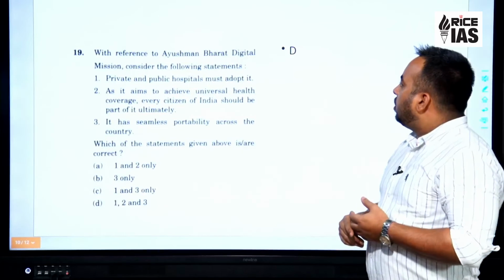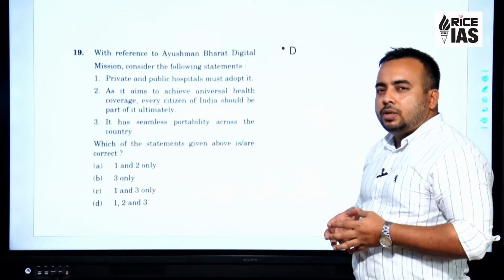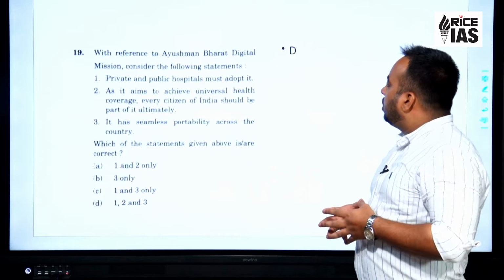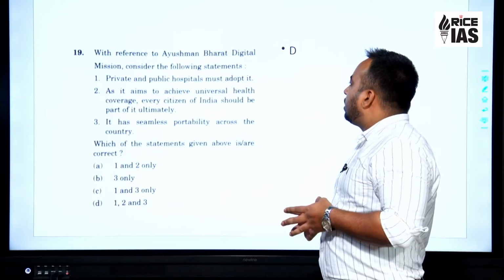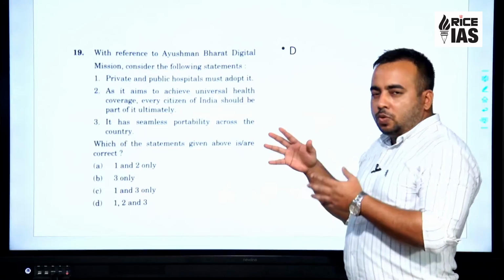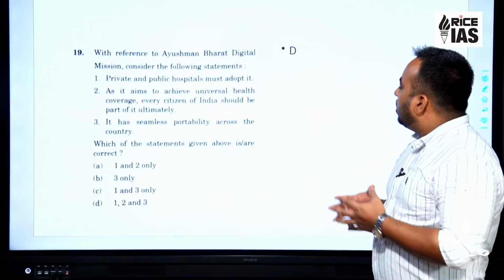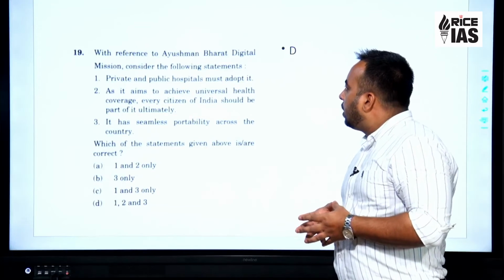Let's look at this question. With reference to Ayushman Bharat Digital Mission, consider the following statements. This is not a core polity question. This is a governance question. This is health governance and e-governance.